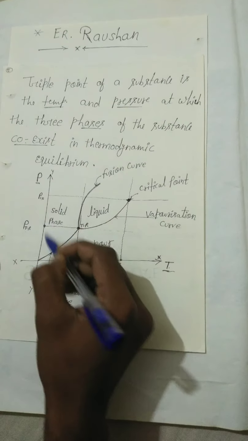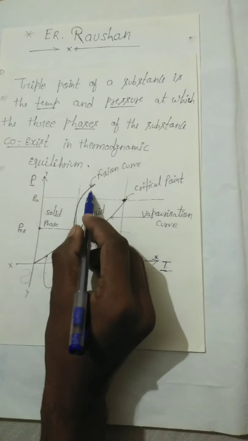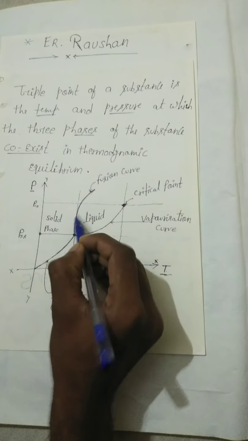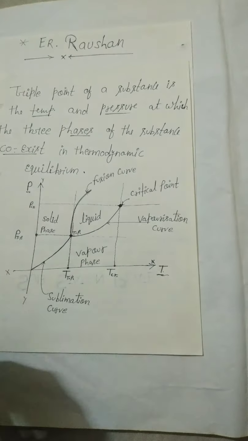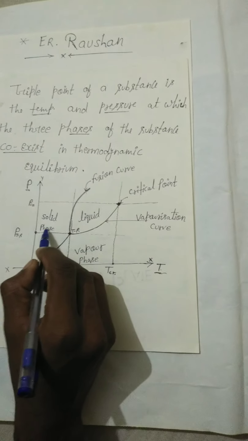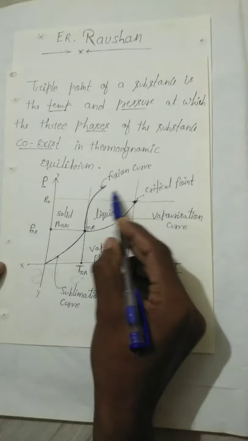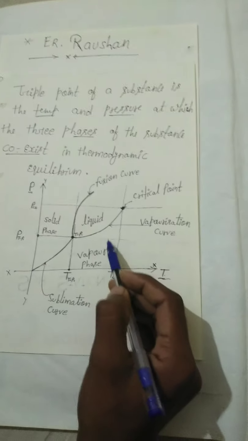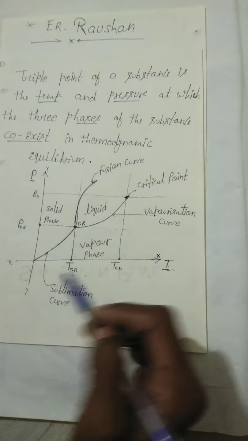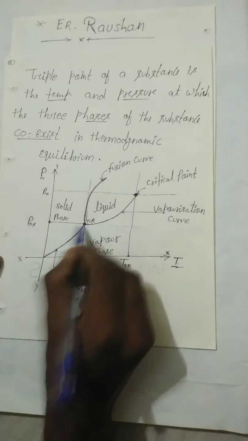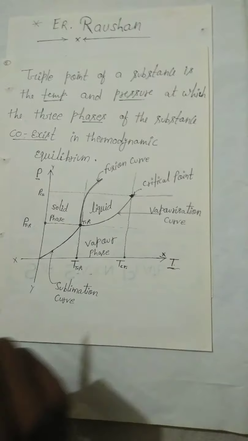This region is known as the solid phase, this region is known as the liquid phase, this region is known as the vapor phase, and this point is known as the triple point.